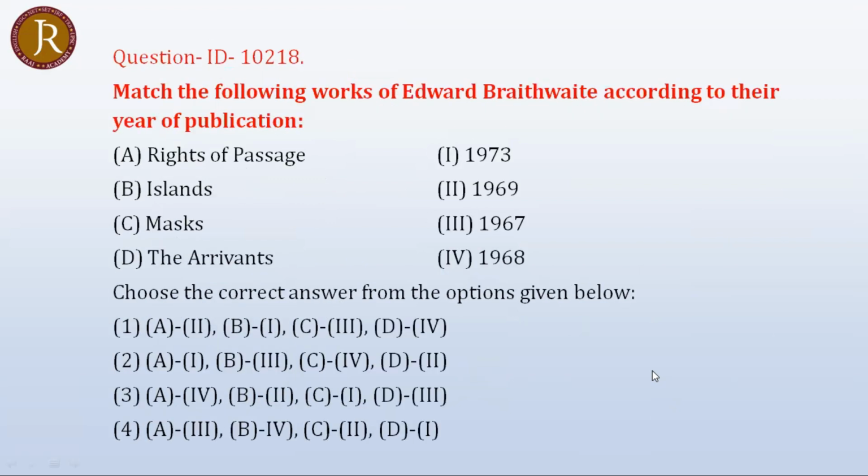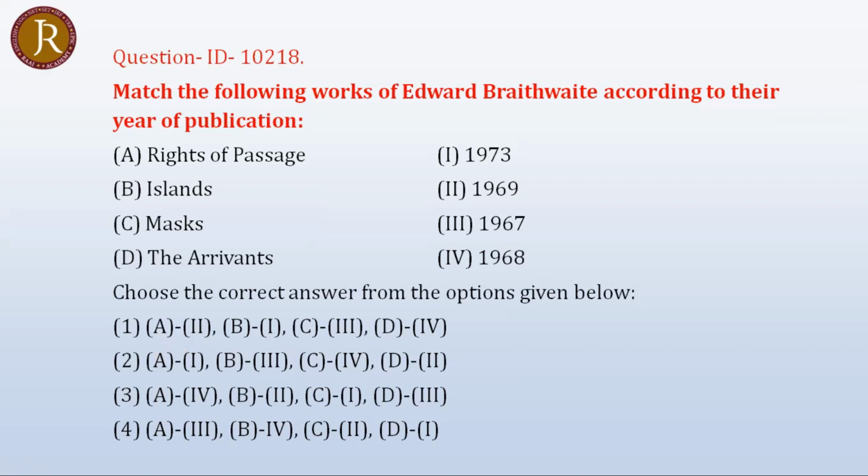Look at question number 10218. Match the following. Again, they have committed a mistake. Actually, the answer should be DBAC. Rites of Passage was actually published in 1967.